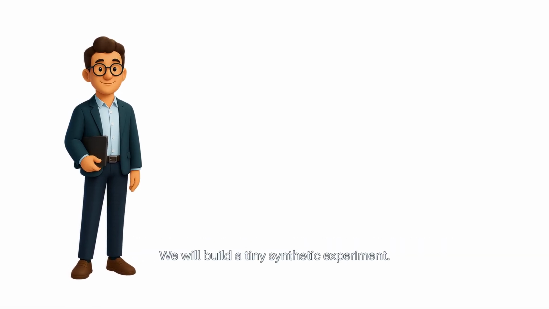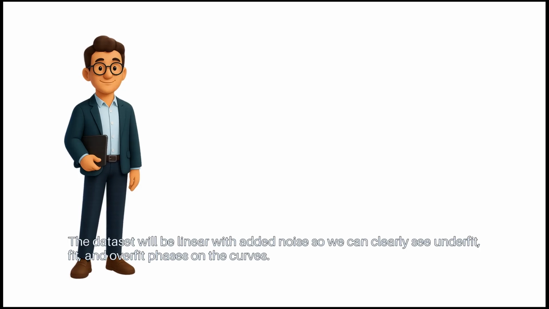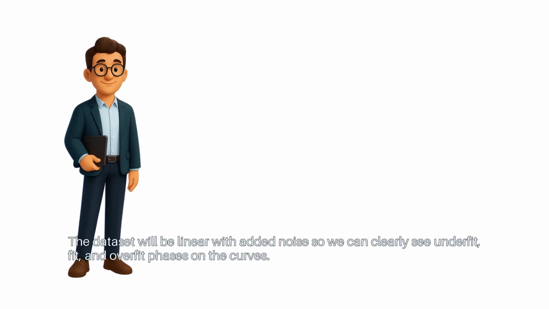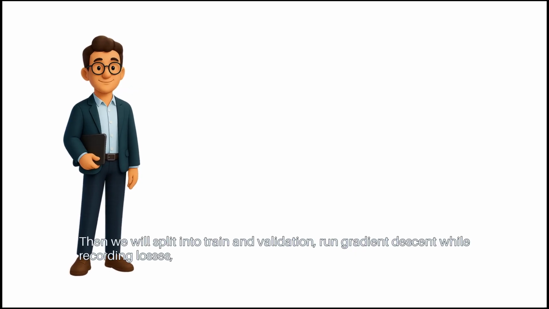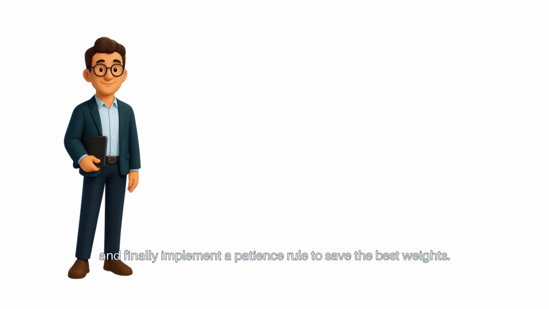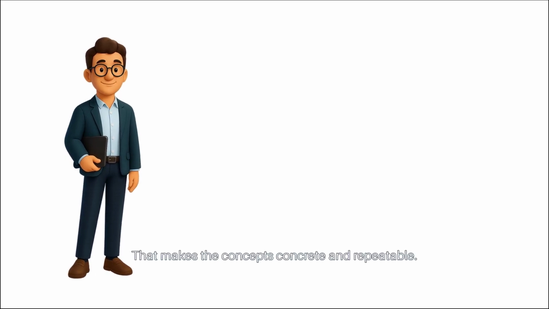We will build a tiny synthetic experiment. The dataset will be linear with added noise, so we can clearly see underfit, fit, and overfit phases on the curves. Then we will split into train and validation, run gradient descent while recording losses, and finally, implement a patience rule to save the best weights. That makes the concepts concrete and repeatable.